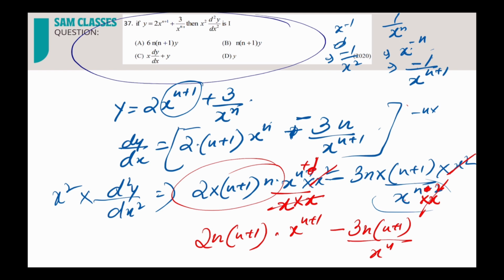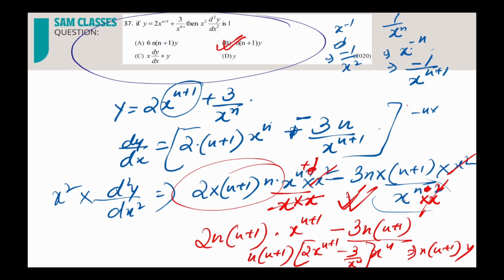If I take n into (n+1) common, I'll get y, correct? So basically this is the answer. If I take n into (n+1) common, what I'm getting is 2 into x power n plus 1 minus 3 by x power n, that's it. So that is basically n into (n+1) into y. Now just for the sake of showing, because by here only we got the answer, we don't have to do this much. Just to make you understand, this is the way we need to go. I solved it. This was a bit bigger compared to the other questions, which will be one question max or two, so you can save a lot of time from all the other chapters, and in case it is bigger also you can solve it.